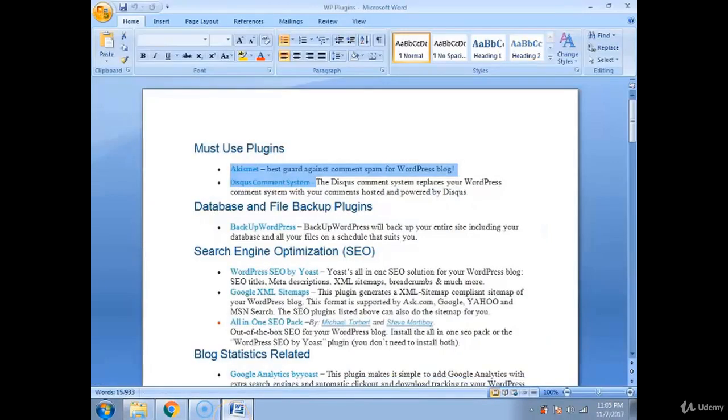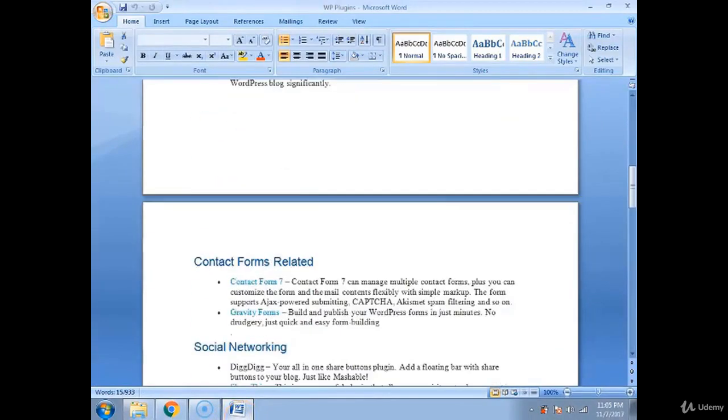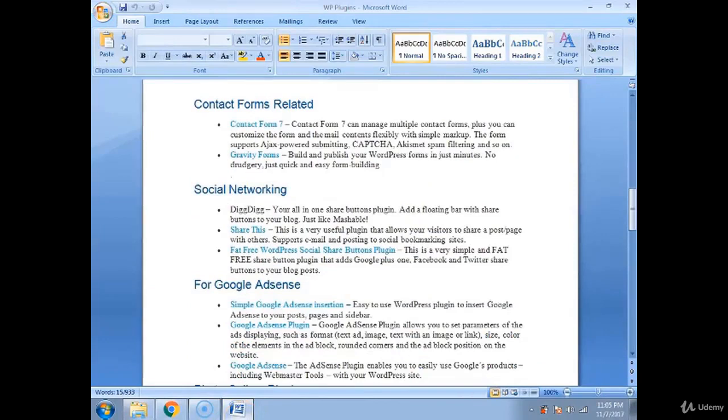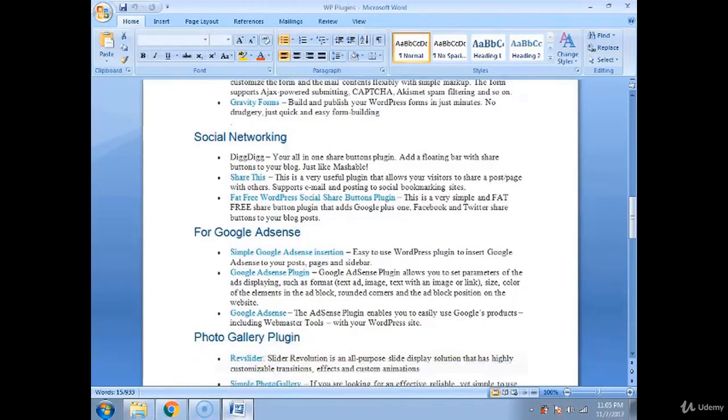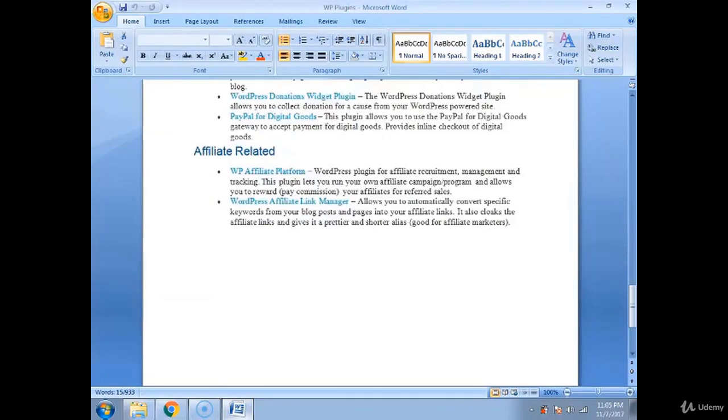But I have made your task easy. Instead of doing all these activities, I have made a list of plugins which I generally use to keep my blogs and websites running properly. I have made categories and plugins related to them. You can check out those plugins. You need not go for reviews about them. They are good plugins. You just have to know whether they suit your functionality or not. So install these plugins and work on them.